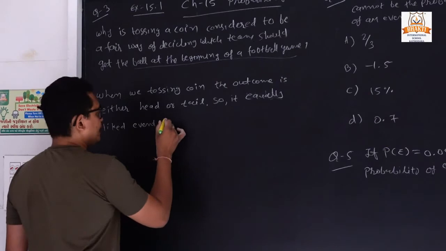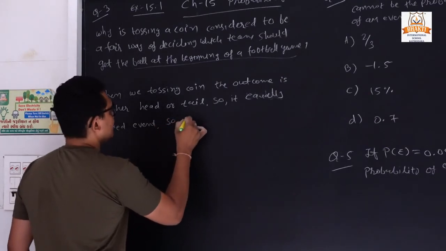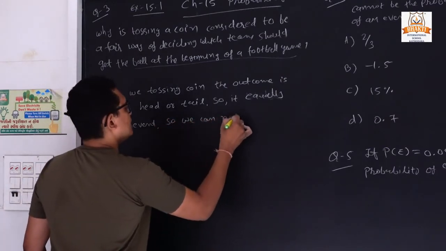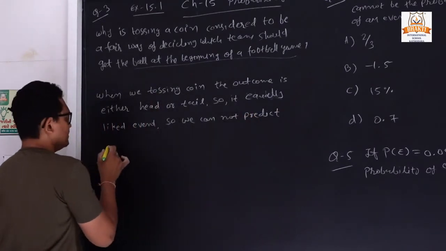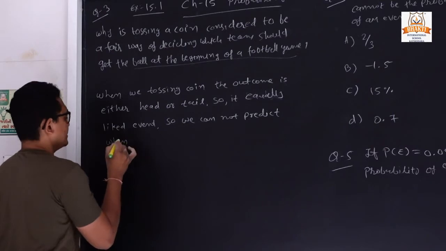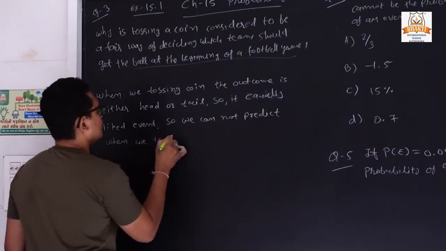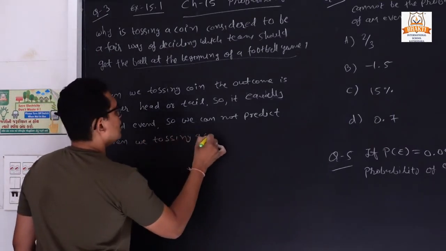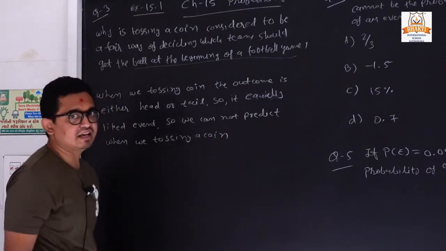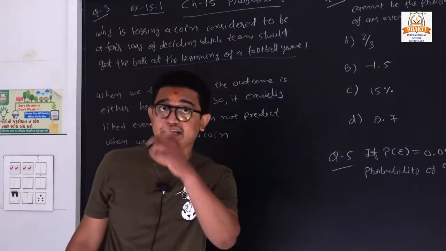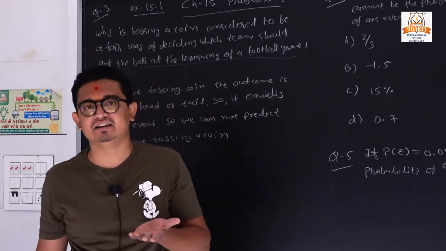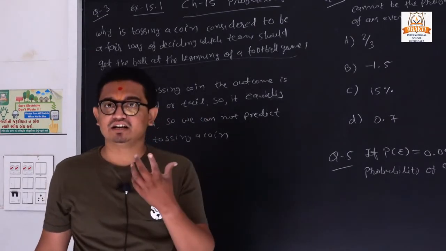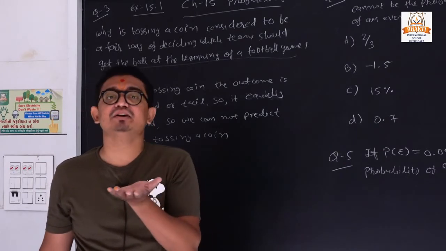So we cannot predict when we toss a coin. Clear? If I say head, it is not that it is always head. And if I toss a coin, it could also be the tail.